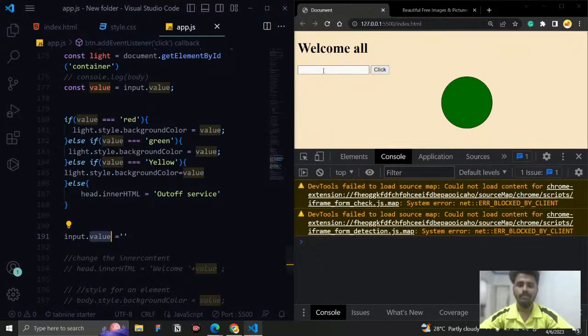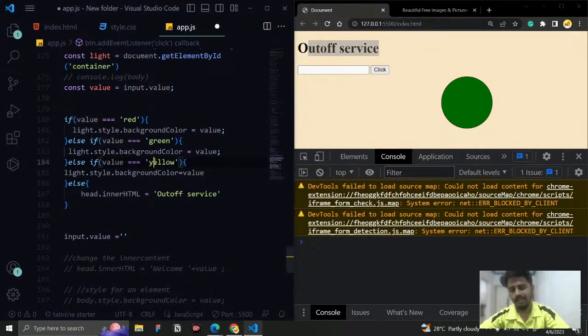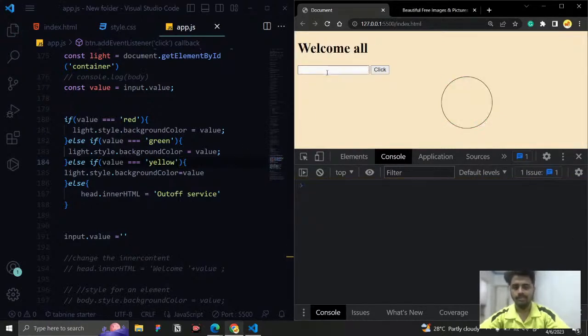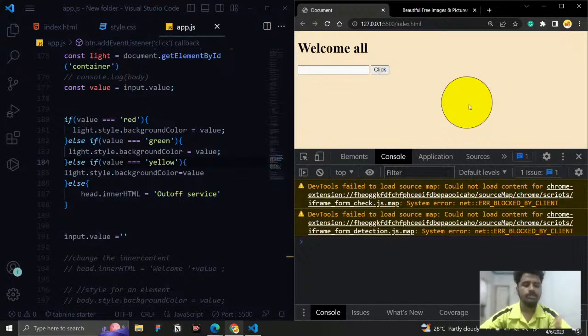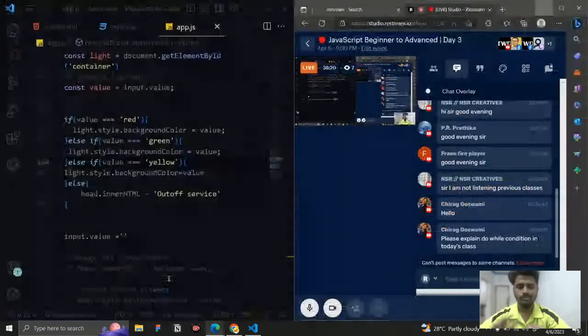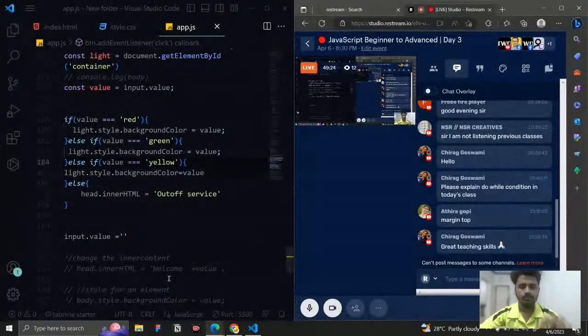That's what it is. And if I give yellow and click it, sorry, I think you can see I made a mistake. That is why it's saying out of service. What is the mistake I have done? You can see I wrote it here in caps. That's why. So you can use some default method to lowercase everything and check it like that. So here I change it and give yellow like this. We will get this yellow, and whatever other functionality you want to add, you can add it.